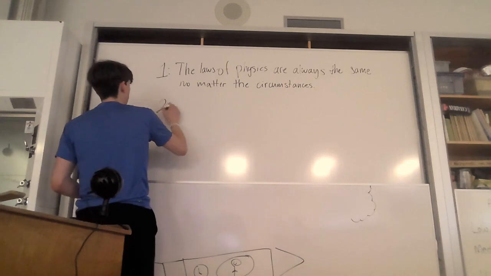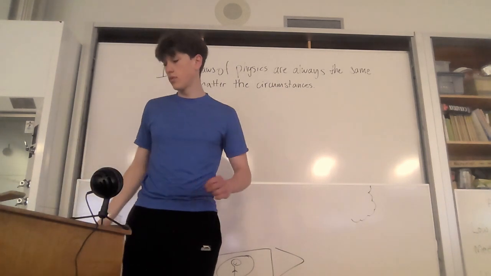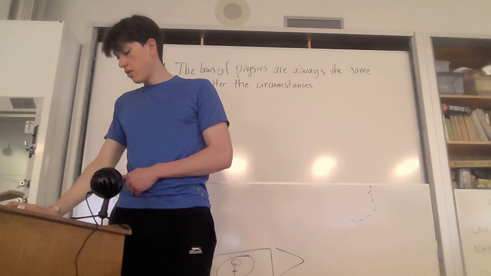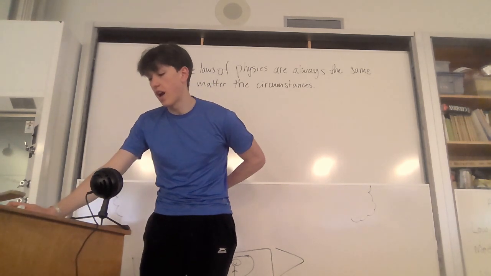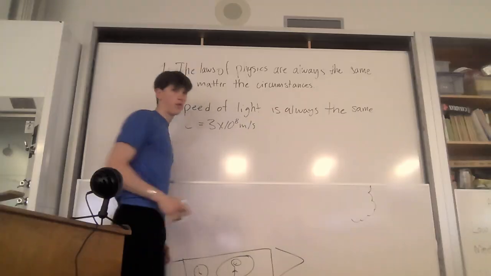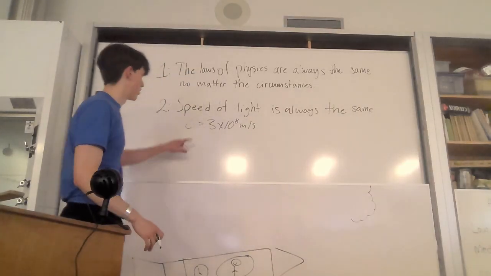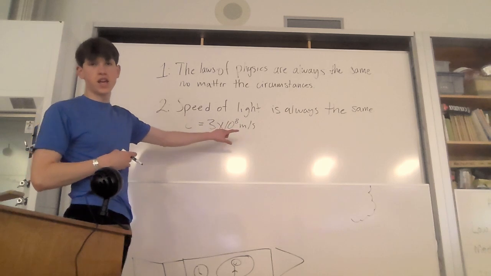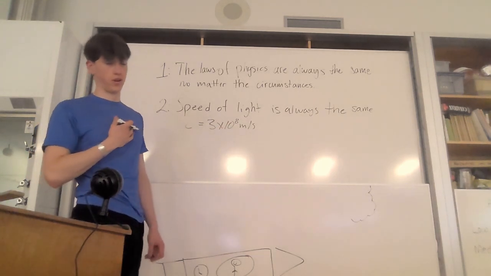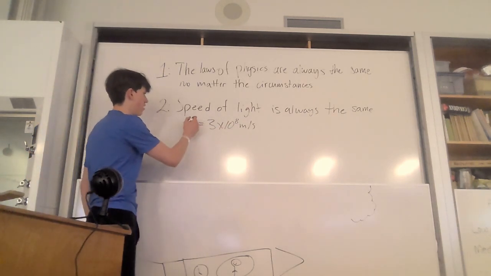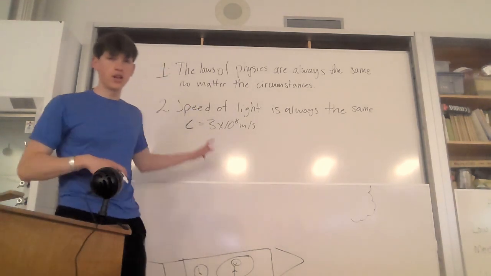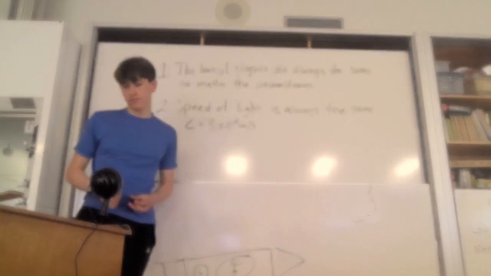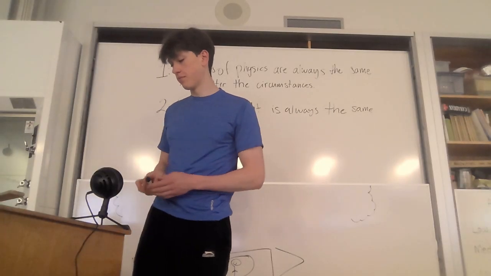And Einstein's second postulate is that the speed of light is the same for every observer, no matter how fast they are moving. And for those of you wondering, the speed of light is, as I wrote here, 3 times 10 to the 8 meters per second. And we denote that with c. Whenever I write c in this lesson, I mean the speed of light, 3 times 10 to the 8 meters per second.